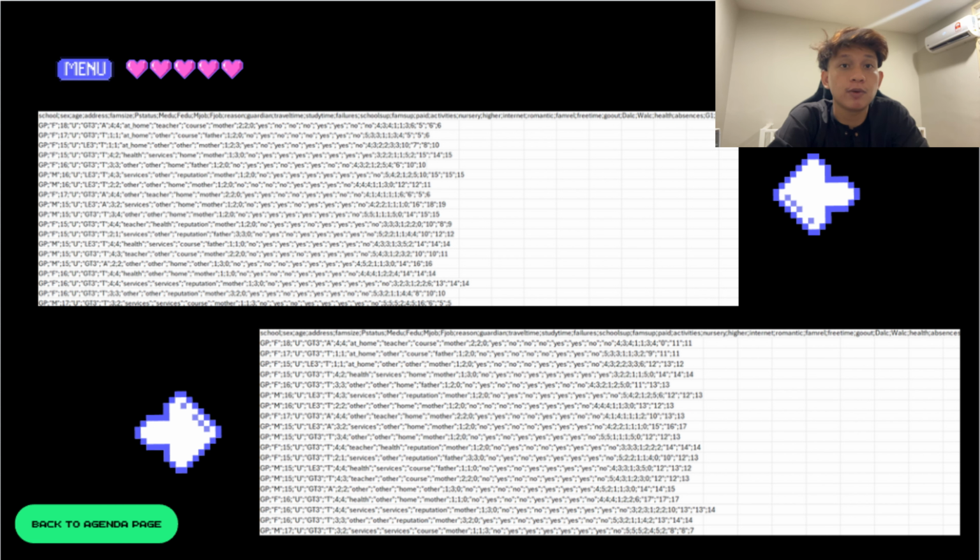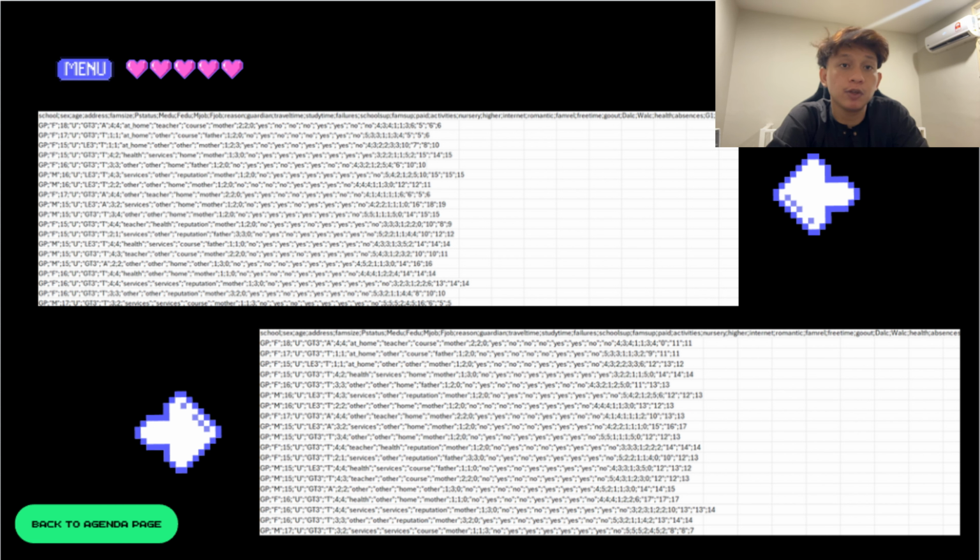The main goal of our project is to predict if a student is on track or at risk of failing. So to do that, we created a new column called learning status. We base it on the student's final grade called G3. If their grade is below 10, we mark them as at risk, which is value 0. And if it's 10 or above, we mark them as on track, which is value 1.